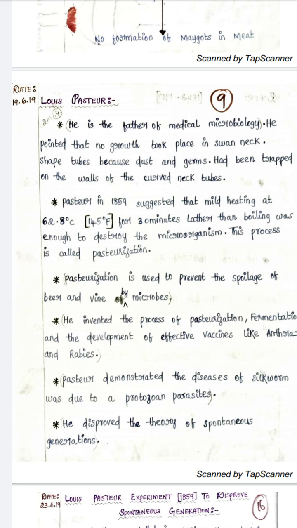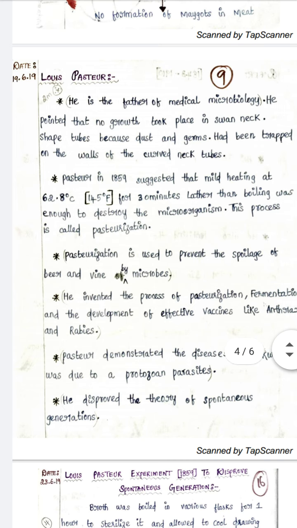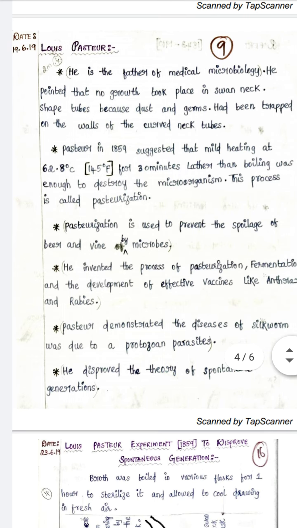So he made a swan neck flask. He pointed out that no growth took place in the swan neck shaped tube because dust and germs were trapped on the walls of the curved neck tubes.